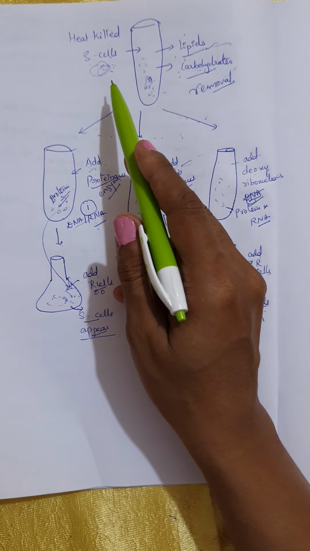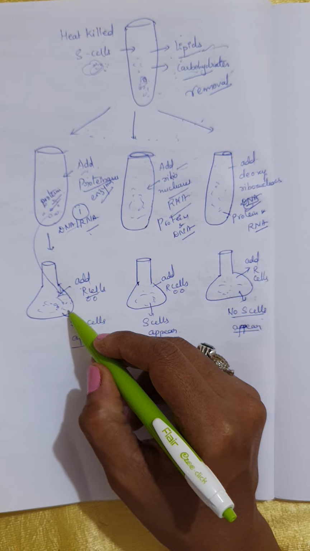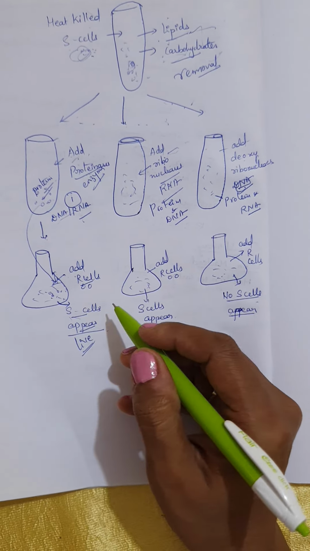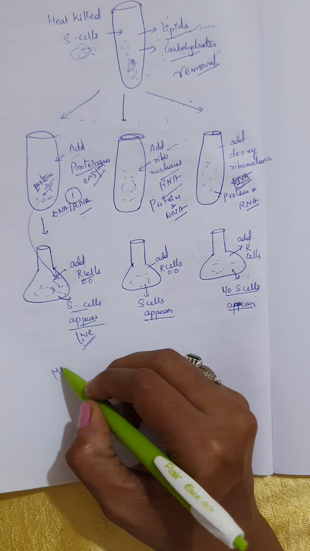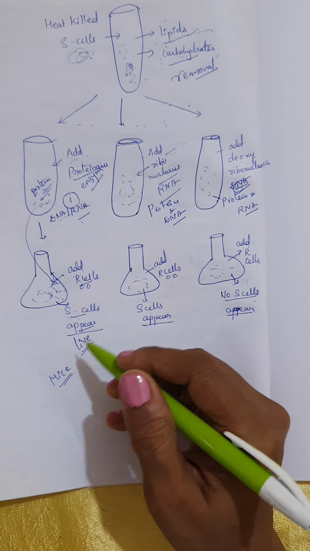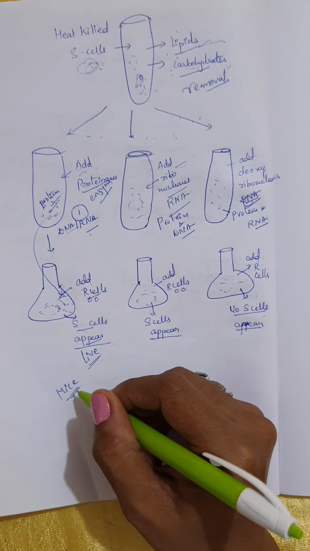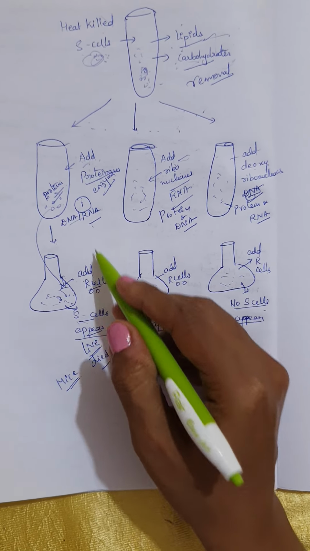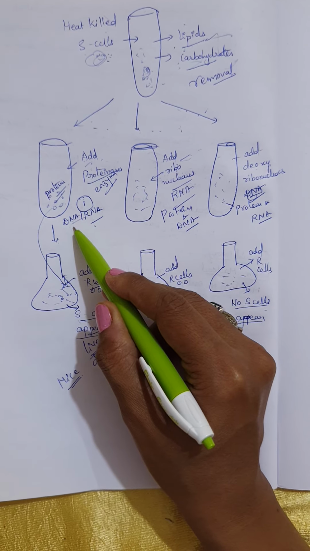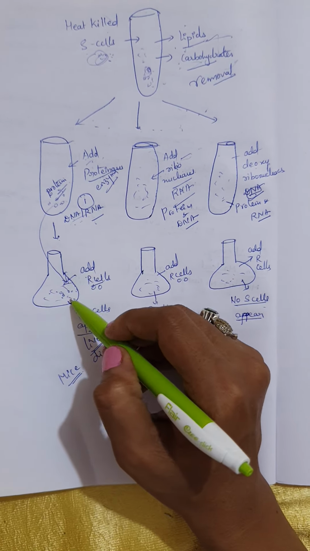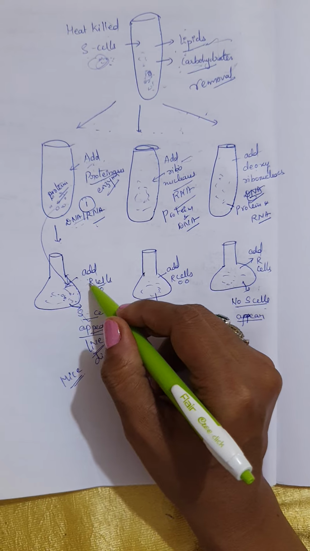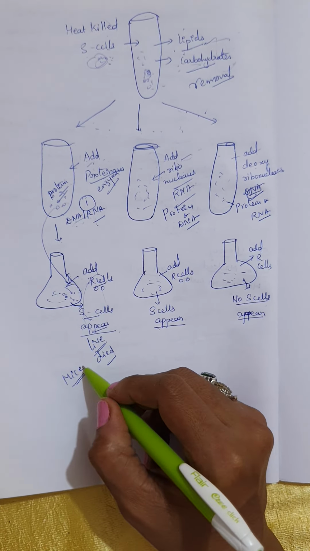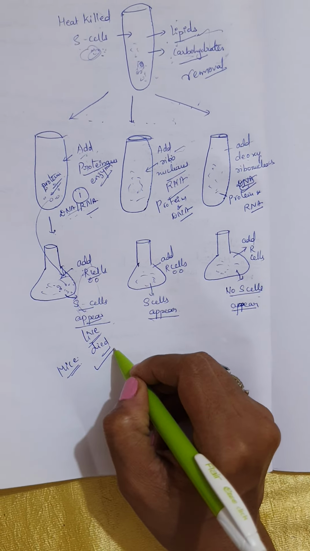Already we have seen that heat killed S cells are not alive, but here live S cells have started appearing. That is the reason the mice died, no? Why did it die? Because DNA and RNA are present. Among these two, any one of them has transformed the R cells into S cells. So R cells and S cells have transformed and the mice died. Maybe this was the reason they thought.